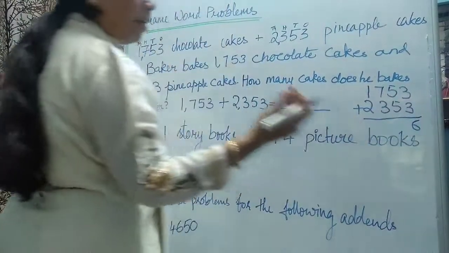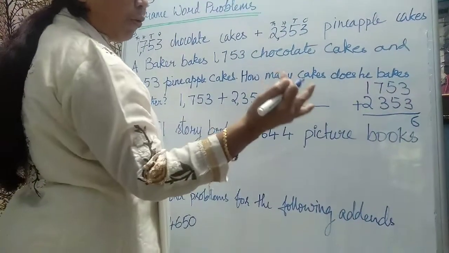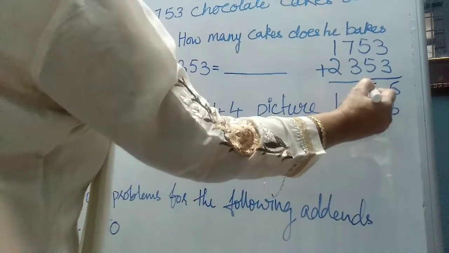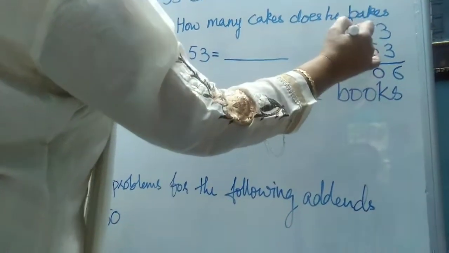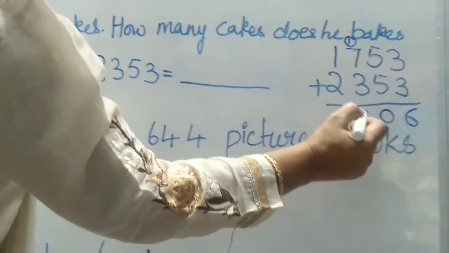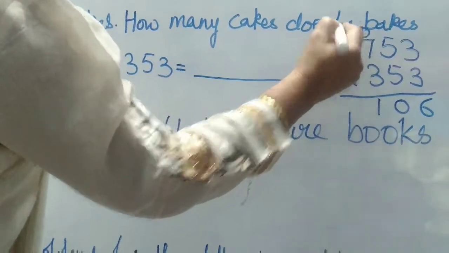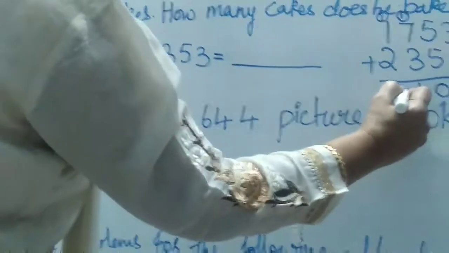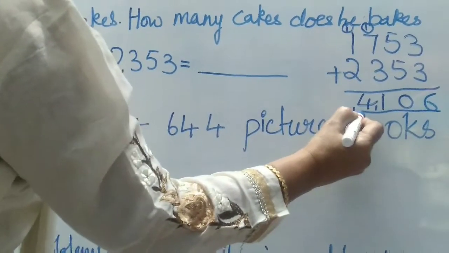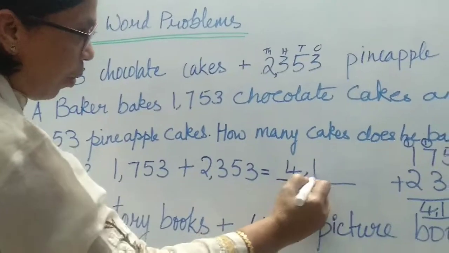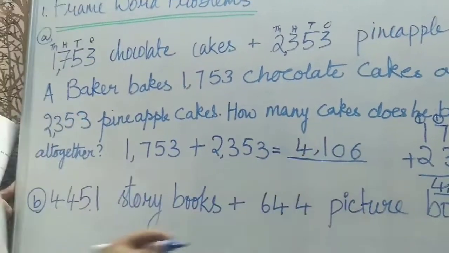6. 3 in the mind, 3 on the finger. After 3: 4, 5, 6. 5 in the mind, 5 on the finger. After 5: 6, 7, 8, 9, 10. 10 means 0, carry 1. 7 in the mind, 3 on the finger. After 7: 8, 9, 10. Plus carry 1, 11. 1 and 1. 2 in the mind, 1 on the finger. 2 plus 1, 3. 3 plus carry. You have to write here 4106 cakes. That's all.